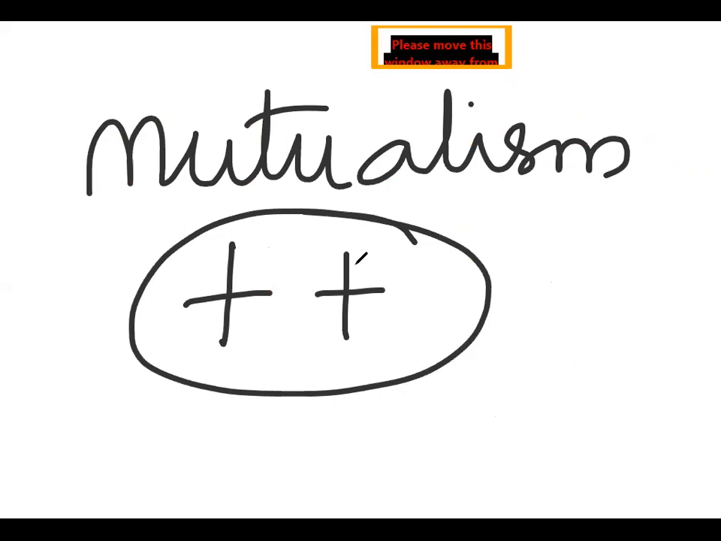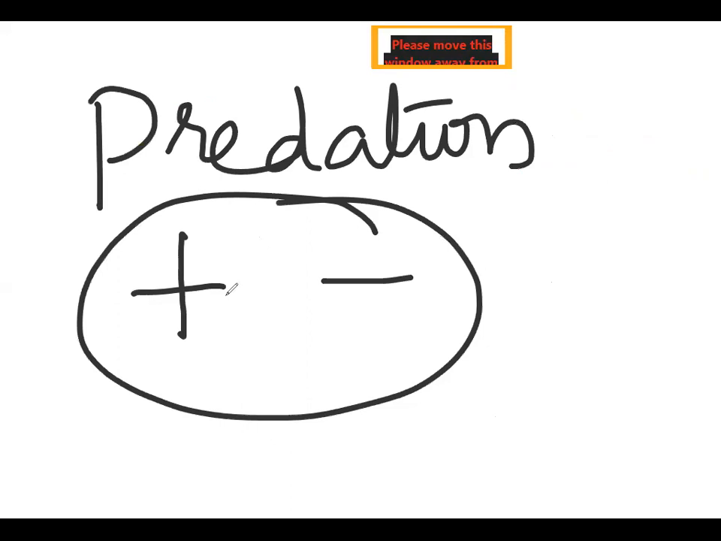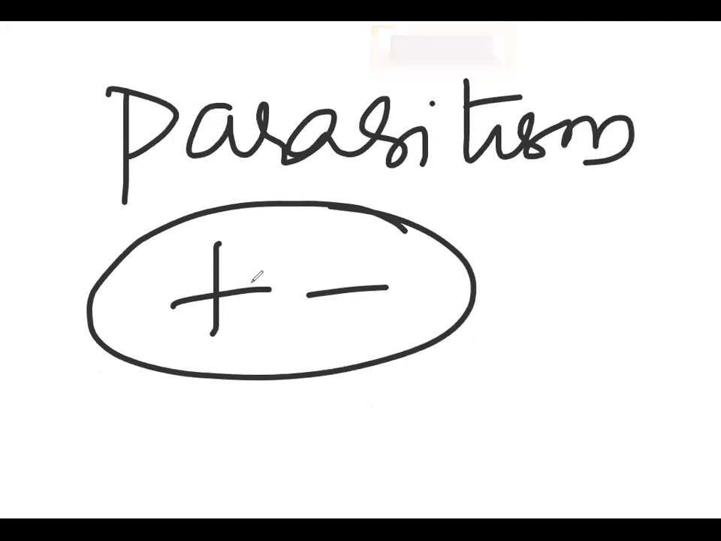Coming to mutualism, both are benefited. In competition, both are affected, minus, minus. In predation, one is benefited, which is called the predator, and the other is affected, called the prey. In parasitism, one is benefited, that is the parasite, and the other is affected, who is called the host.